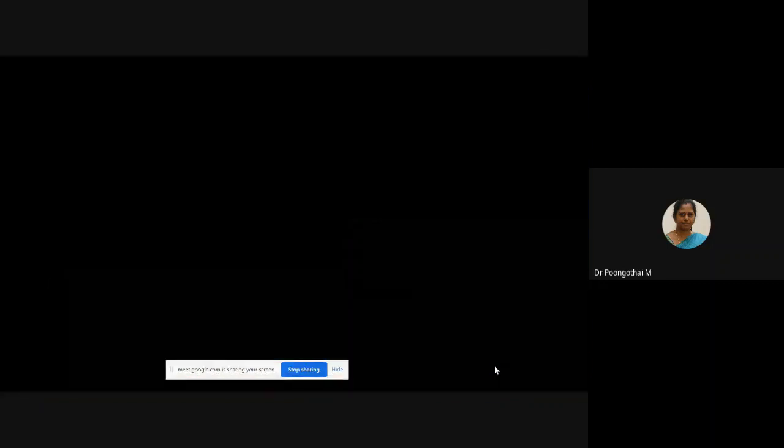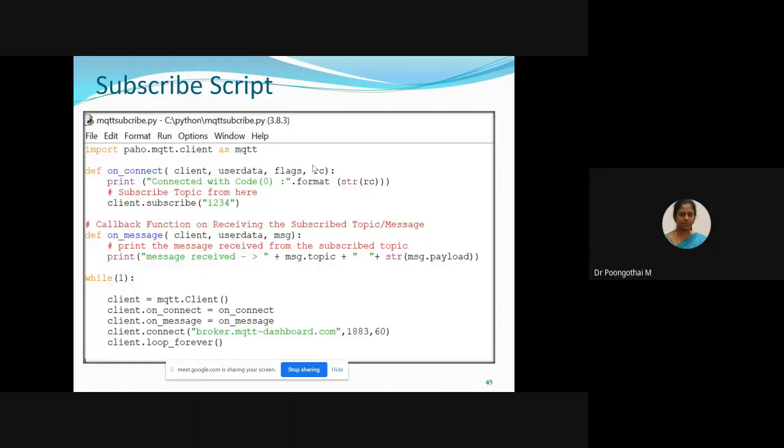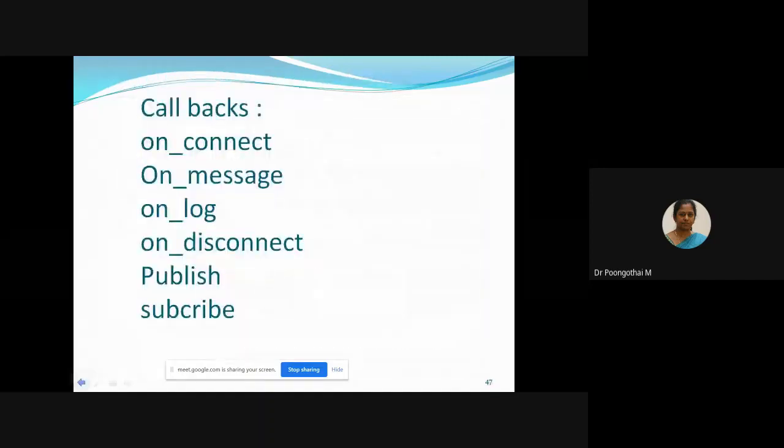So after executing your publish, this will be your output. The message along with topic will be displayed. And next one, subscribe script. Here we have to focus on connect callbacks in order to trace your messages, that is, the arrival time. To trace the arrival time of the message, we have to incorporate this on connect callback.